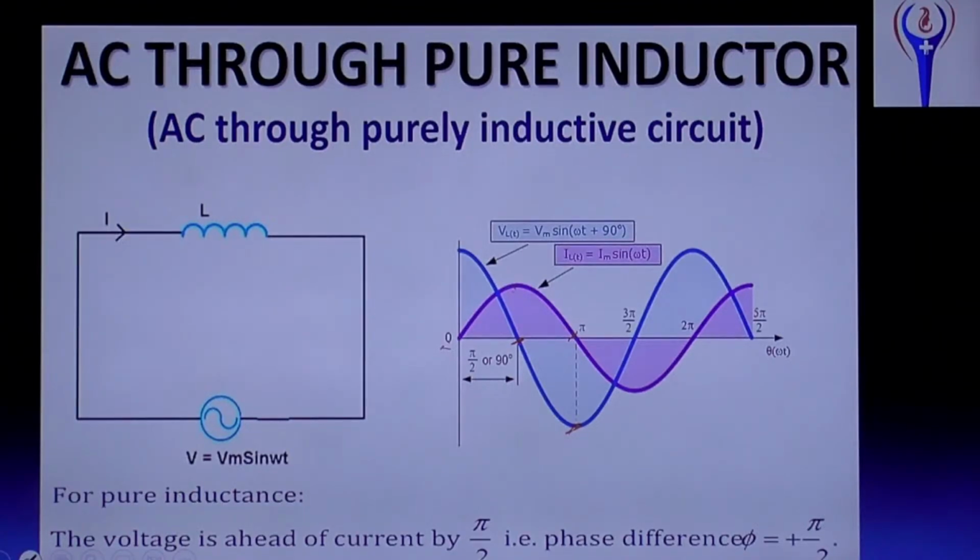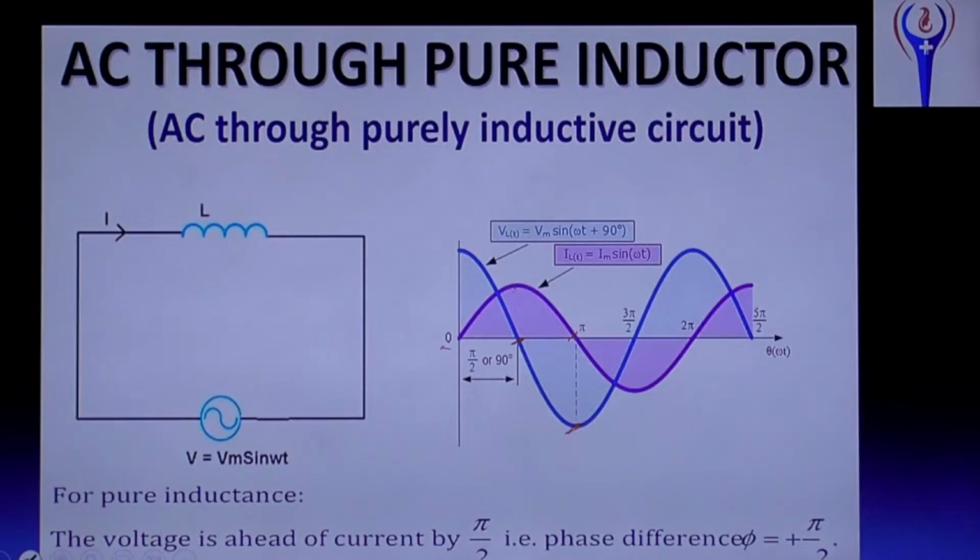That is, when the resistor is connected with AC, phase difference is 0. And when the inductor is connected in AC, phase difference is pi by 2. That is, voltage is ahead of current by pi by 2, or current lags behind the voltage by pi by 2. Okay. Next, resistor over, inductor over, what will be next? Resistor completed, inductor completed. What is the next one?